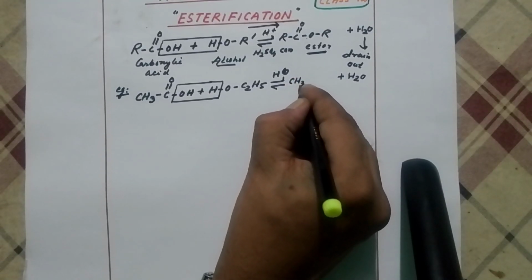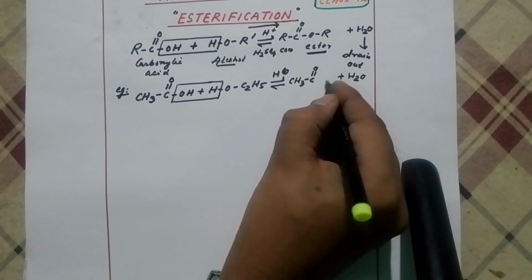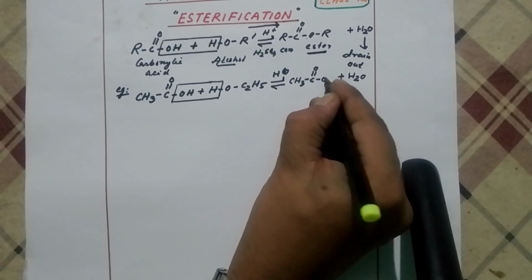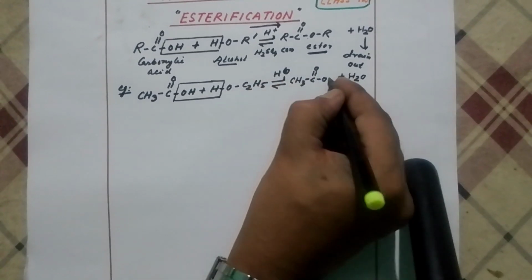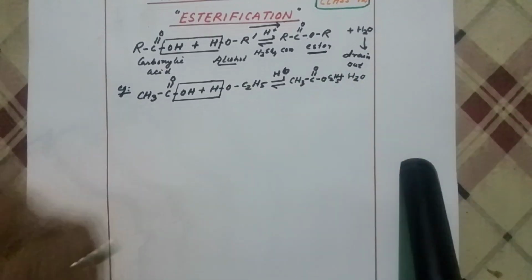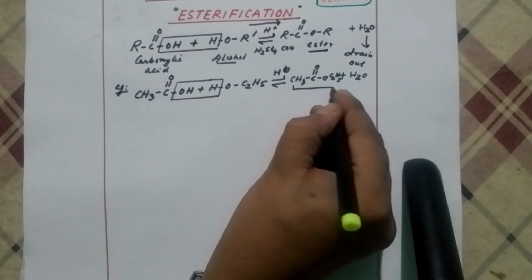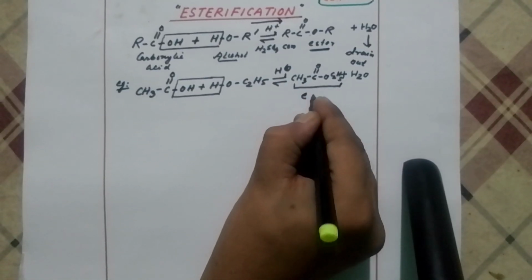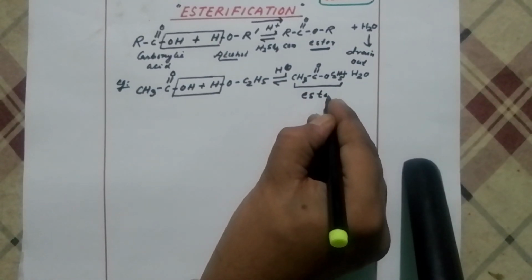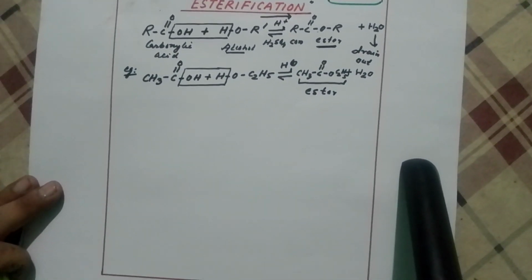CH3, single bond O, then O and C2H5. Now this C2H5 is nothing but your ester. I think you should get it.